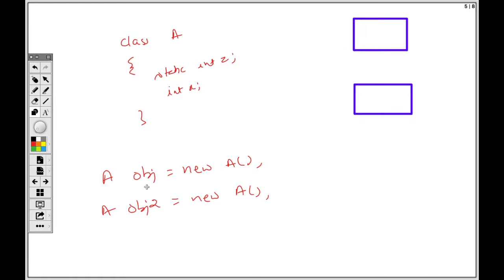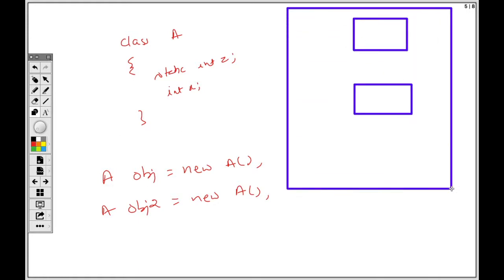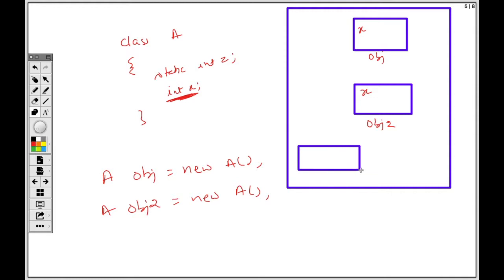What is going to happen for both of these? Within my entire RAM, two objects are going to be created, one with the name obj, another with the name obj2. Both of them will contain x, the non-static variable, the instance variable. Z will never be inside that memory location. Z will stay somewhere else in a static memory, right?